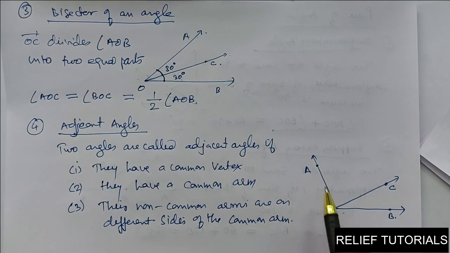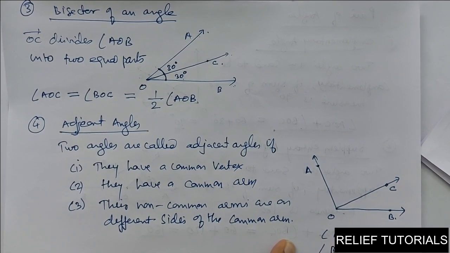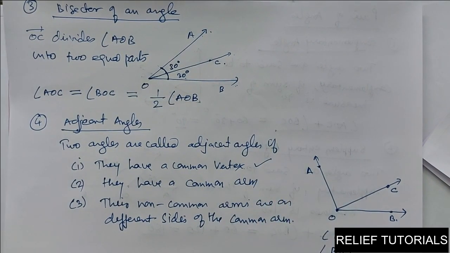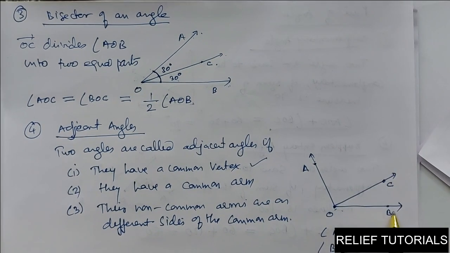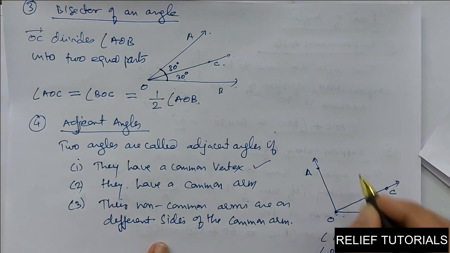But here you see, we have two angles. One is angle AOC, another is angle BOC. In both angles, the vertex is O. This is the common vertex. So the first condition is satisfied here. See, angle AOC and angle BOC have common vertex O. And second, they have a common arm. In this angle, you see ray OC. If we take angle AOC, it has one arm OC. If we take BOC, it has one arm OC. So it has a common arm.